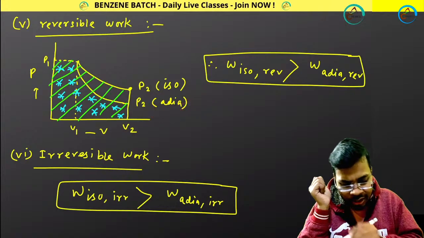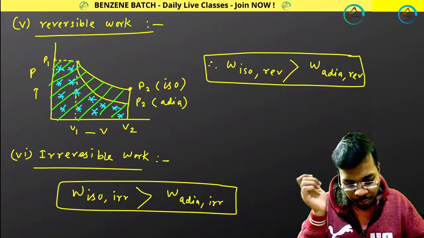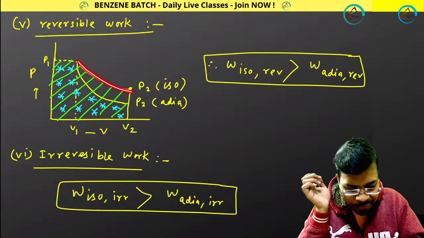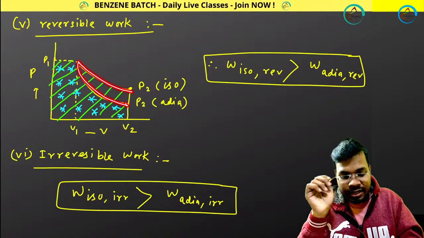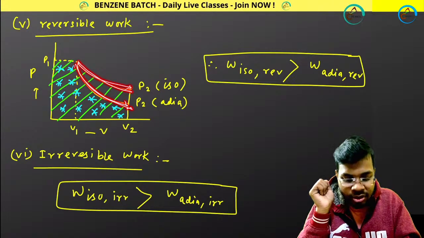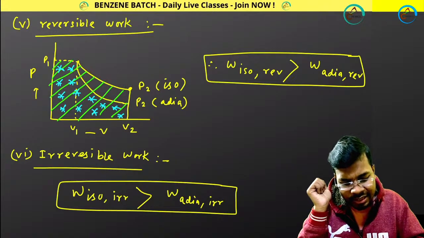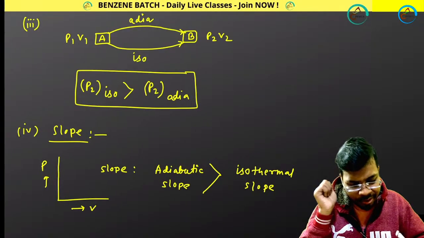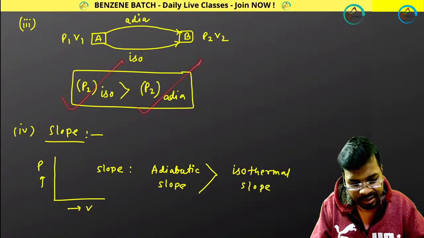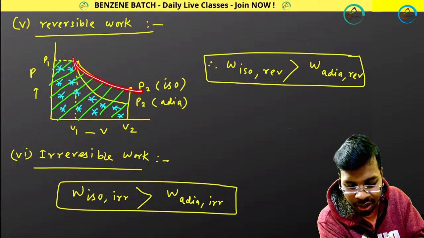And if I talk about the slope, the adiabatic curve is steeper than the isothermal curve. The adiabatic curve will have more slope and the isothermal will have less slope. These are the things I have already told you. Remember: P2 isothermal more, adiabatic less. Slope adiabatic more, isothermal less. Just remember this plot: the above one is isothermal, the below one is adiabatic.